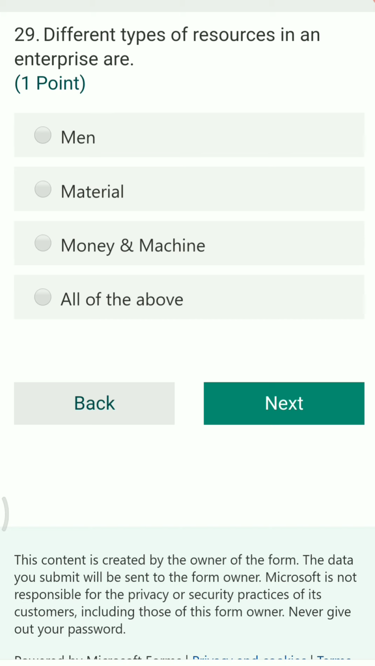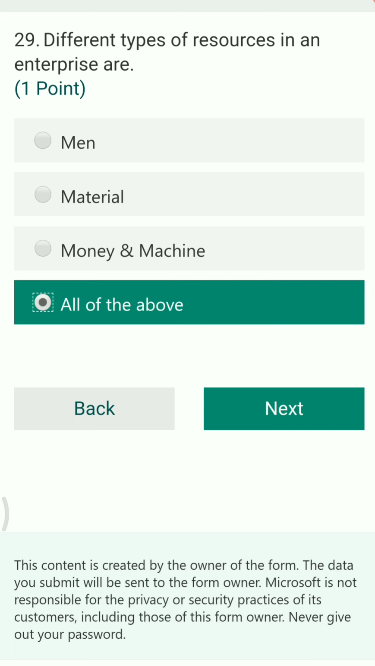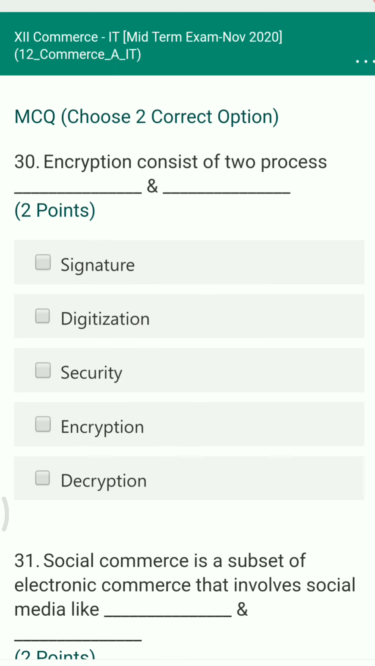Next question. Different types of resources in an enterprise are ___. You require basically four types of resources in your enterprise, that is men, material, money and machine. So all of them, that is all the above, is the right answer.